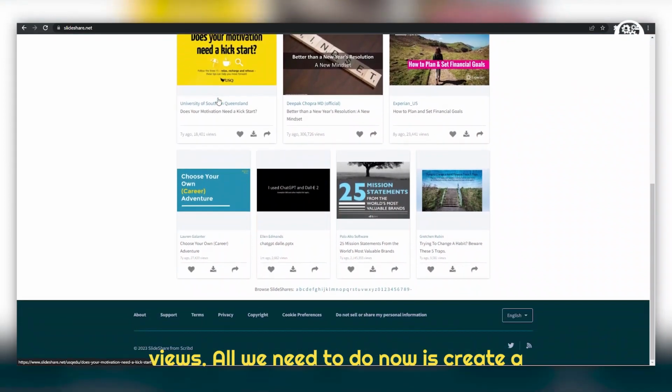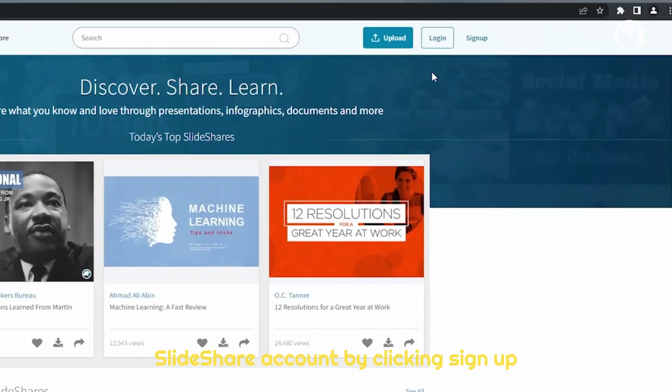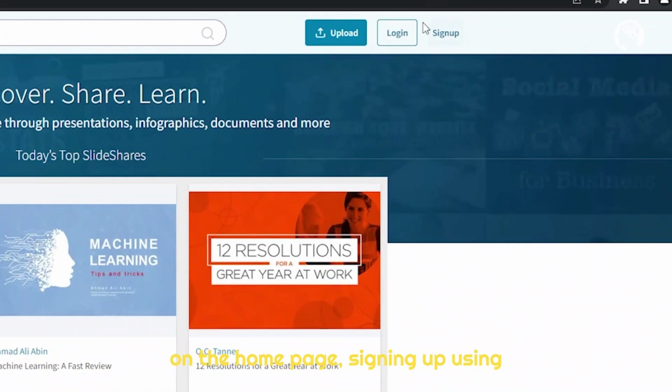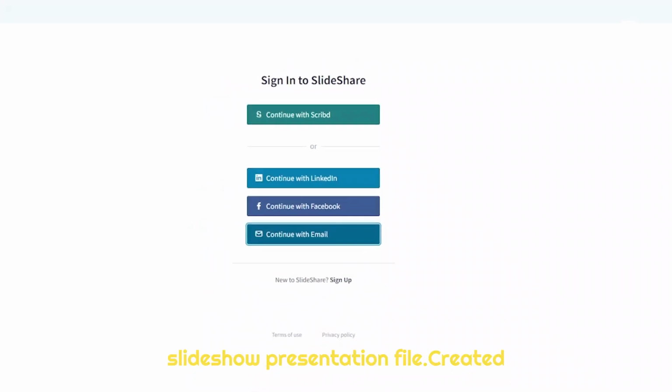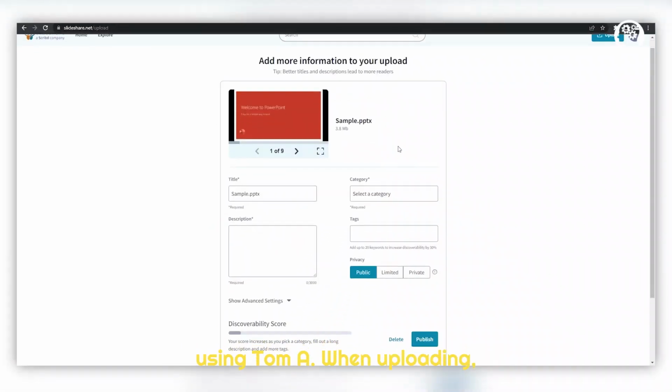All we need to do now is create a SlideShare account by clicking Sign Up on the homepage, signing up using either Google, Facebook, or with a separate email address. Once your account is ready, you can upload the slideshow presentation file created using Tome AI.